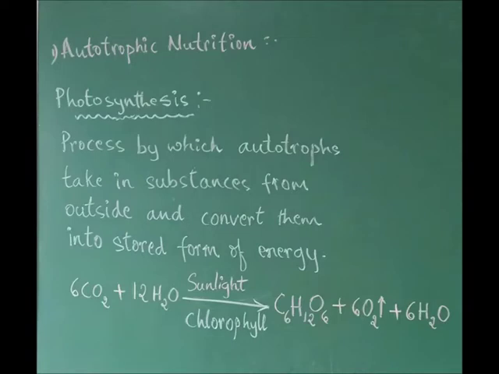Oxygen is released into the air if the plants are terrestrial, and water also is released into the air as water vapor.